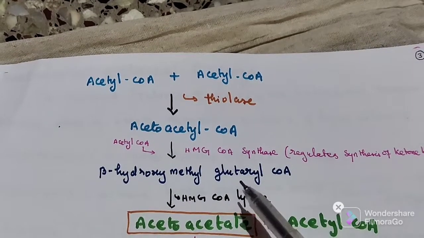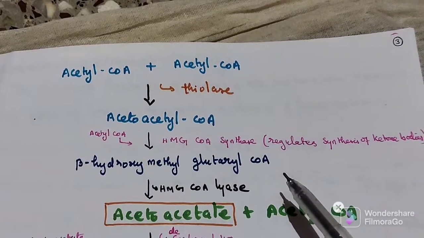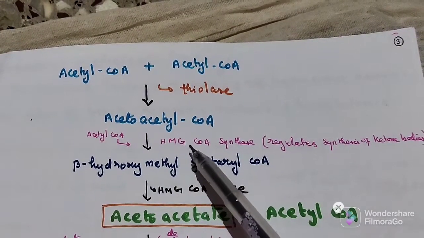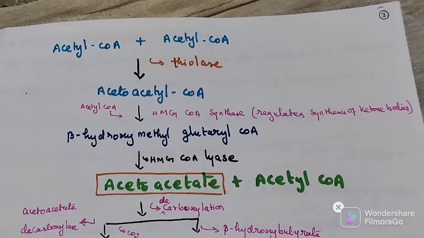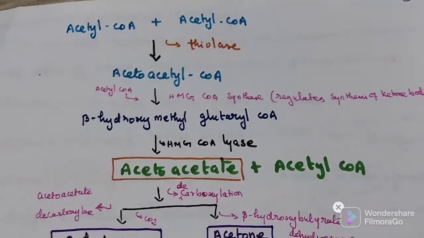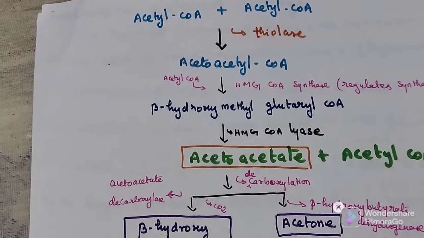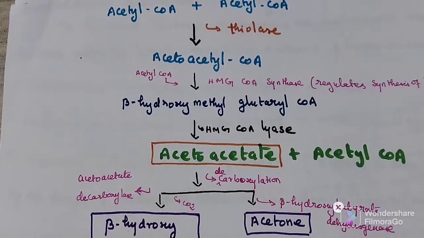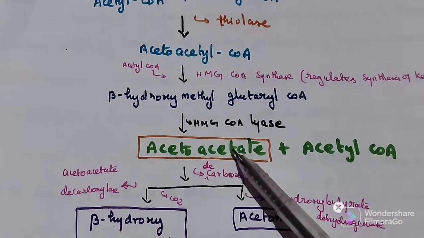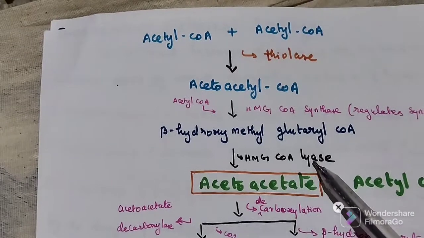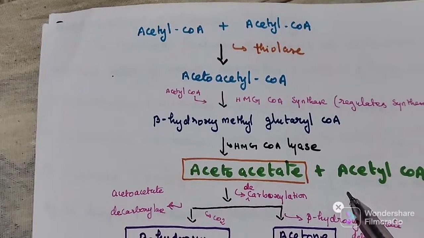HMG-CoA synthase catalyzing this reaction regulates the synthesis of ketone bodies. So it is a regulatory enzyme. Again, HMG-CoA lyase cleaves to produce acetoacetate and acetyl-CoA. We already know this acetoacetate is the primary ketone body. This lyase enzyme cleavage produces acetoacetate and acetyl-CoA.